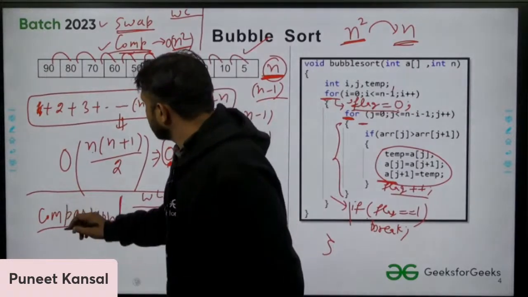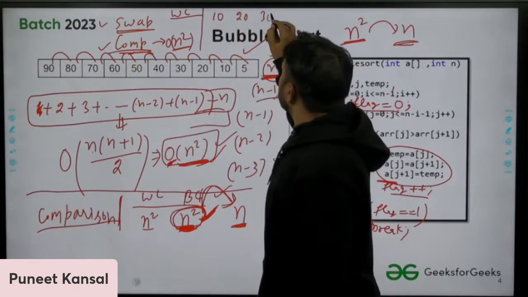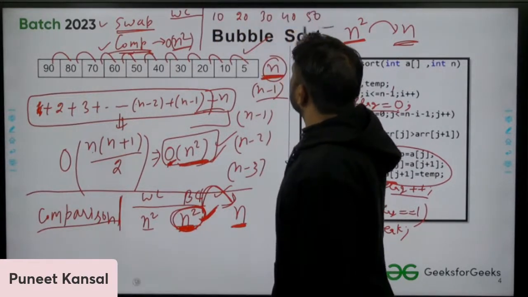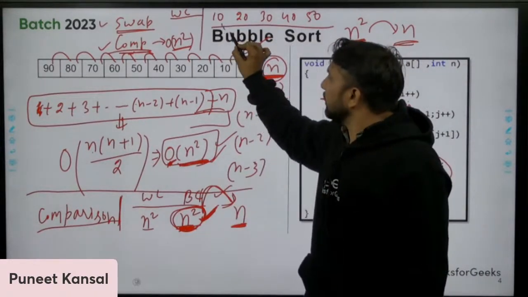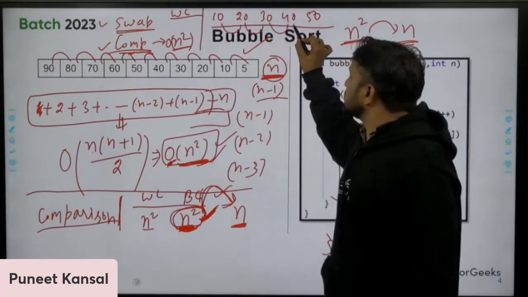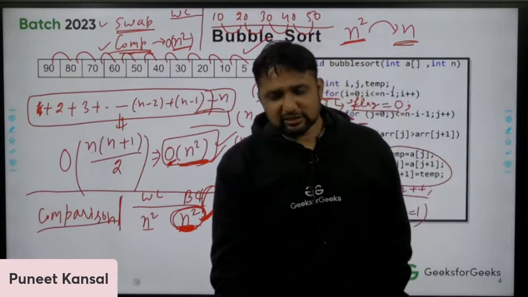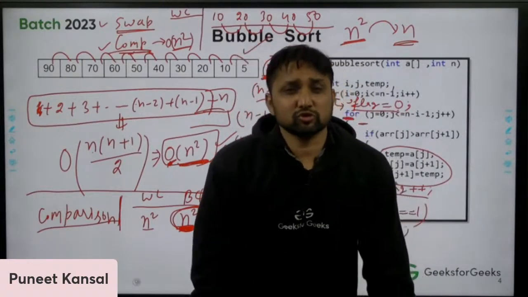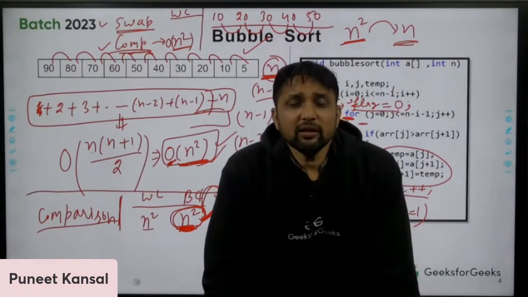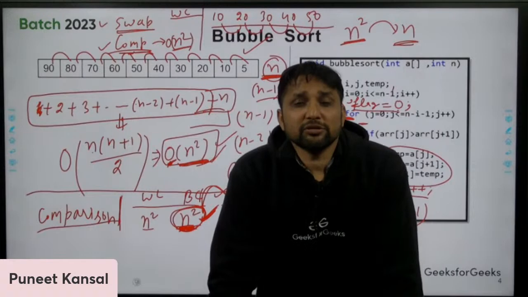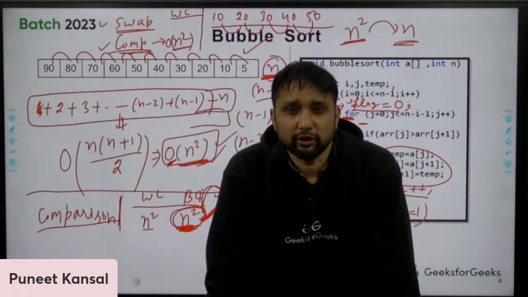Okay, I'm giving you sorted elements 10, 20, 30, 40, and 50. I'm saying apply bubble sort on this. You will compare these two elements, then these two, then these two, then these two. So I'm now asking you a question. I'm giving you sorted elements, and how many swap operations will you perform? How many swaps will there be if the elements are already sorted?